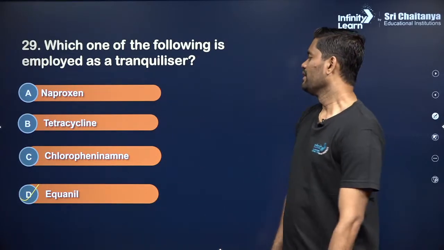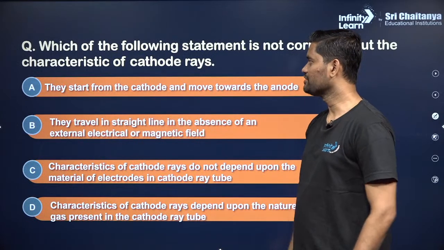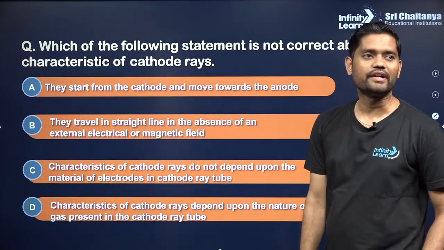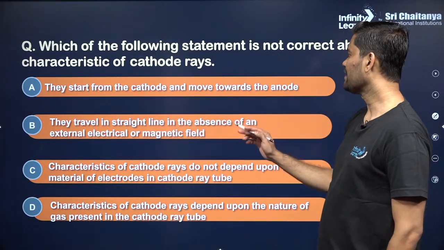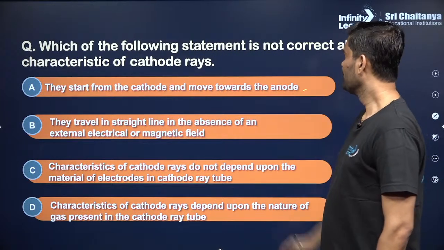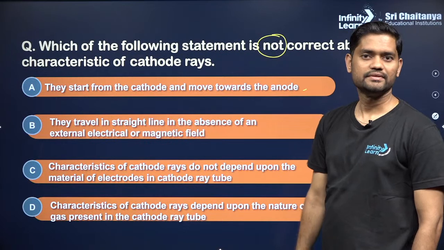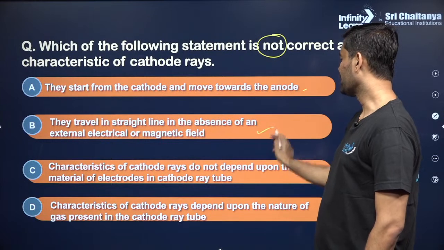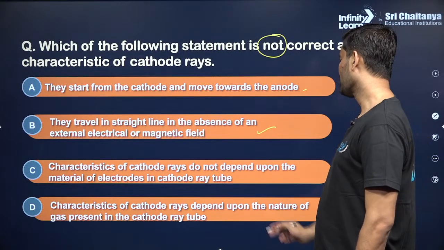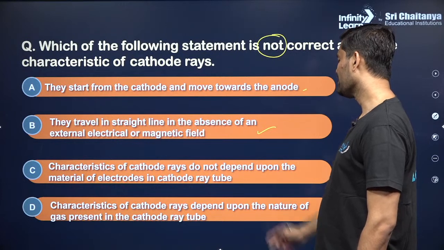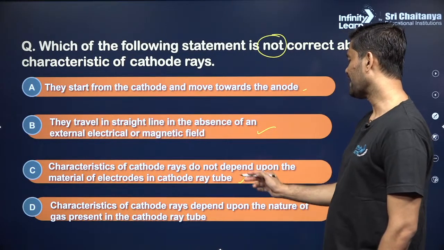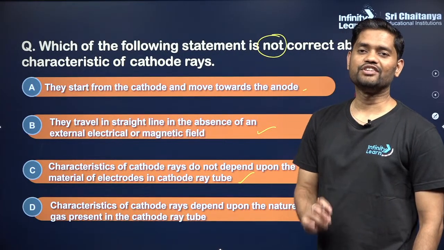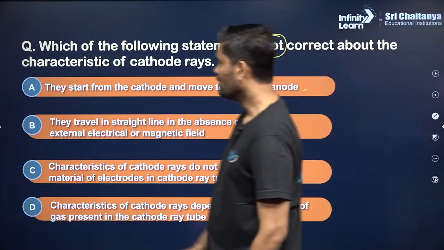Next, coming to the last question, question number 30. Which of the following statements is not correct about the characteristics of cathode rays? They start from the cathode and move towards the anode, it is correct. What we have to find is the statement that is not correct. They travel in a straight line in the absence of an external electric and magnetic field, correct. Characteristics of cathode rays do not depend upon the material of the electrode in the cathode ray tube, correct. Characteristics of cathode rays depend upon the nature of gas present in the cathode ray tube. It is independent of the nature of the gas and the nature of the rod. We'll go with option D.